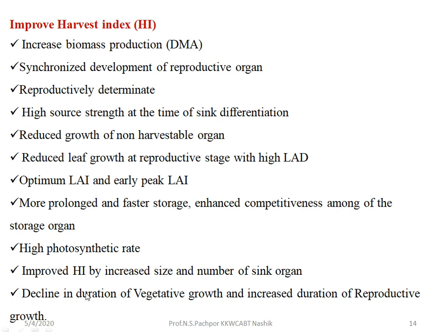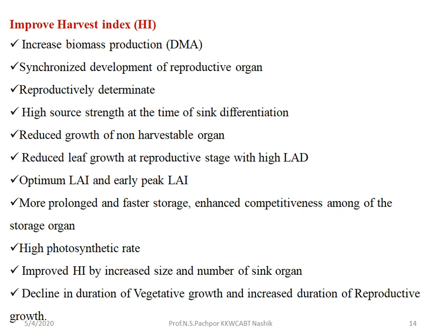Then decline in duration of vegetative growth and increase in duration of reproductive growth. So the duration of vegetative growth should decline and the duration of reproductive growth should increase. We know that the accumulation of dry matter occurs in the reproductive phase. So the vegetative growth duration should be declined so that the photoassimilates produced by the source are stored maximally into the sink region during the reproductive growth of that plant. These are the different things which are important to improve the harvest index.